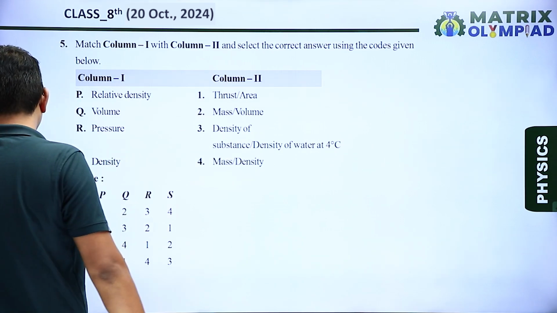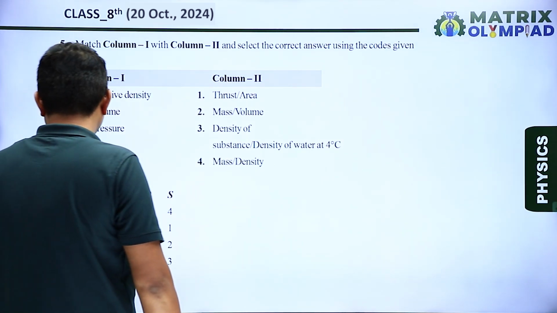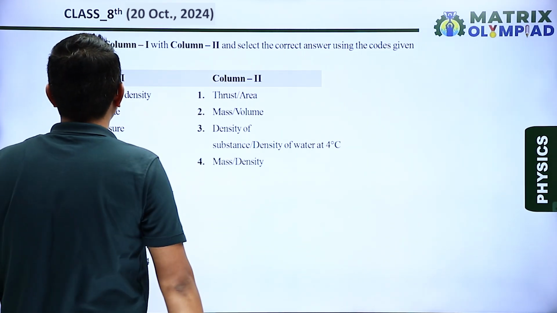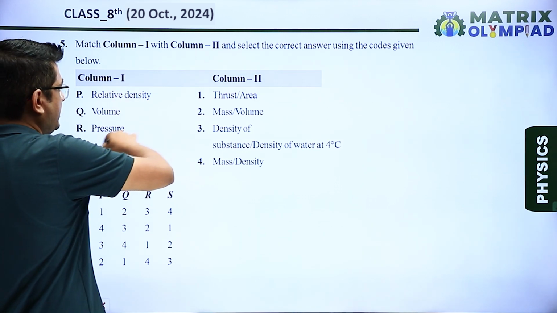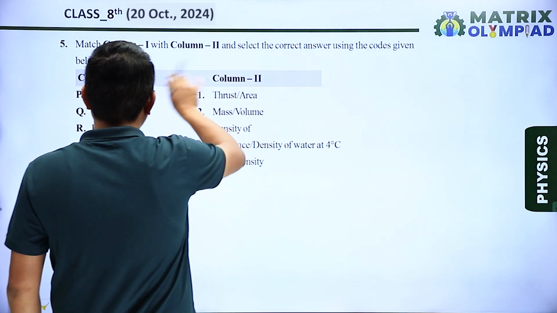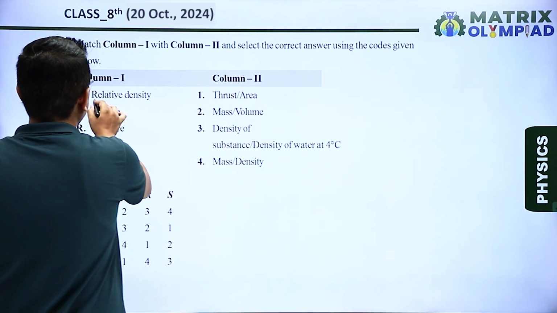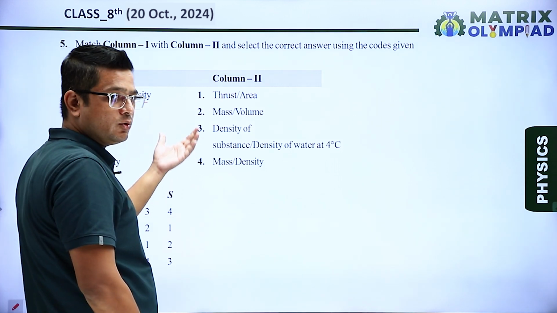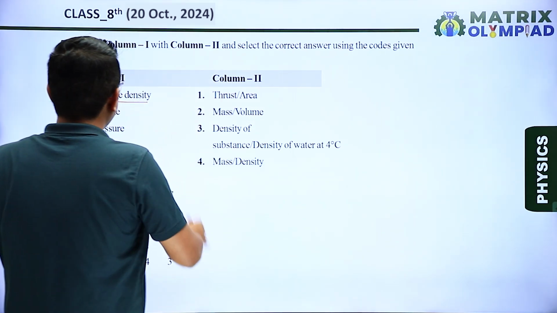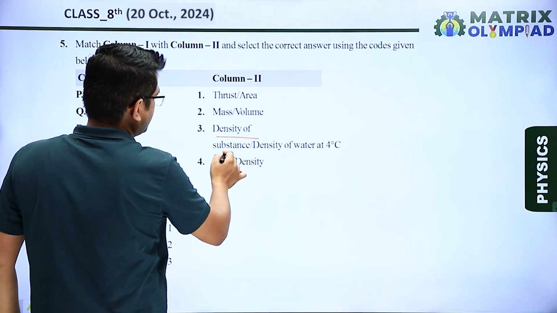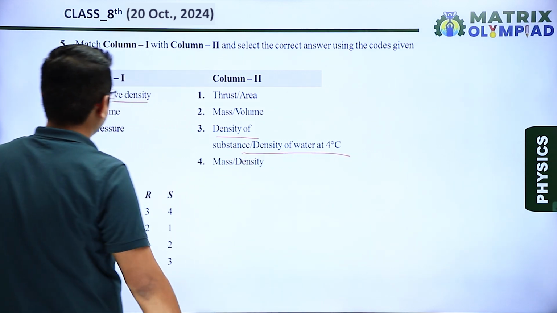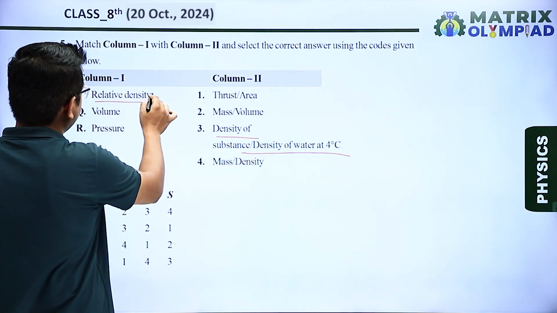Next, question number 5, which is a match the following question. In column 1 there are some quantities given and in column 2 relative quantities are given. Relative density, as we have discussed a question on relative density earlier. Relative density is equal to density of substance divided by density of water at 4 degrees Celsius. So for P I will write 3.